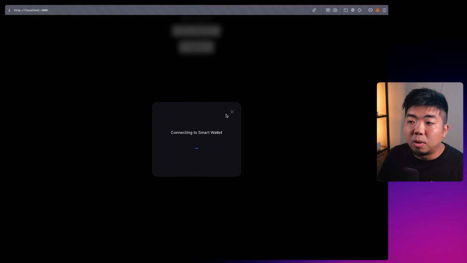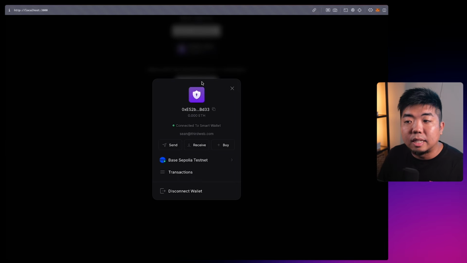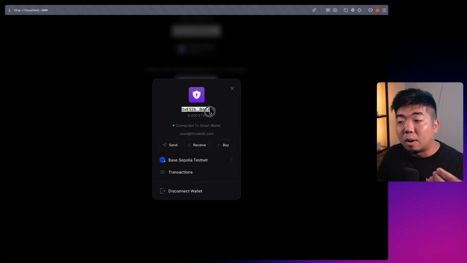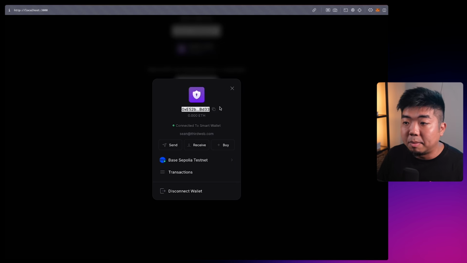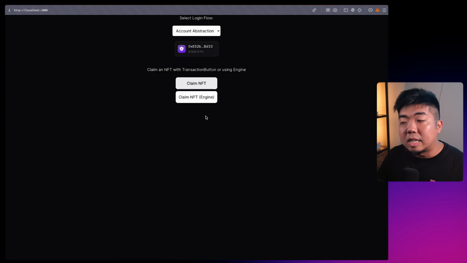You can see here that this wallet address is different than the in-app wallet address that we just signed in with, even though we used the same email, but this is connected to a smart wallet here. We do have what we call gasless transactions enabled, which means that there is a paymaster and we are going to be handling and taking care of the gas for our users. This means that a user can sign in and start using our application without even having to get funds into their account. So I can come here, I can claim an NFT, right?